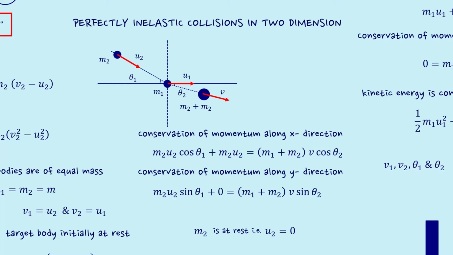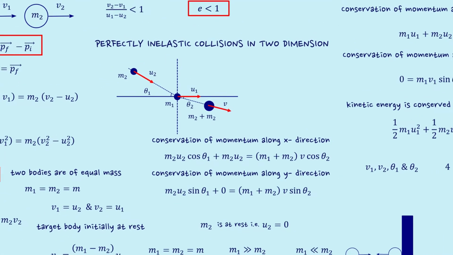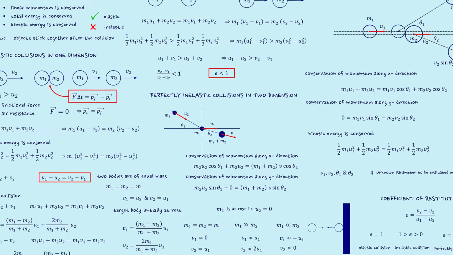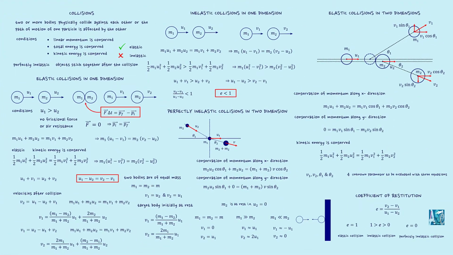Now, we have mentioned earlier that the coefficient of restitution for perfectly inelastic collision is 0. It is because there is no relative velocity of separation after the collision. Both the objects just stick together and move together, making the coefficient of restitution value 0. To sum up, in this chapter, we have discussed collisions, their classification, elastic and inelastic collisions in both 1 and 2 dimensions, along with the definition of coefficient of restitution to classify various types of collision.